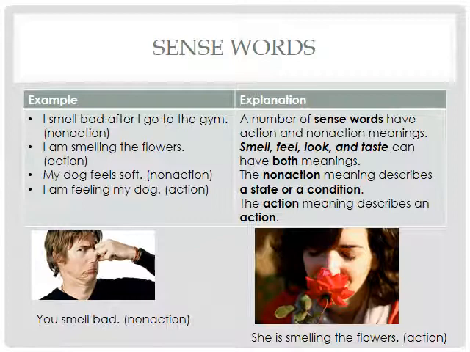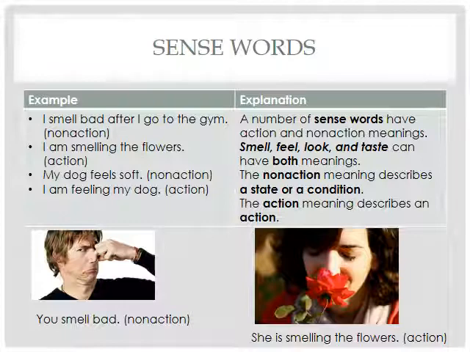So the next group here is talking about these sense words. Now in that previous exercise we said that smell could be action and non-action. Well, with most sense words there's two forms of the word. There are sense words that mean non-action when they're basically describing a state or a condition. So if you look at the picture down at the bottom, it says you smell bad, right?